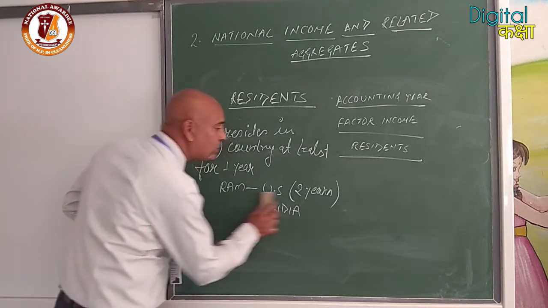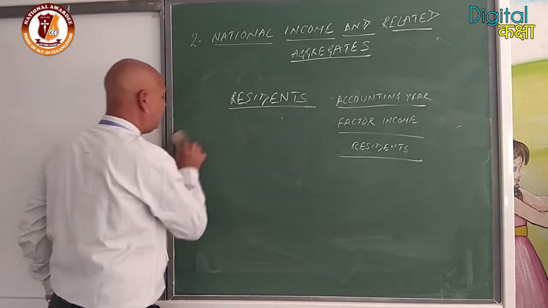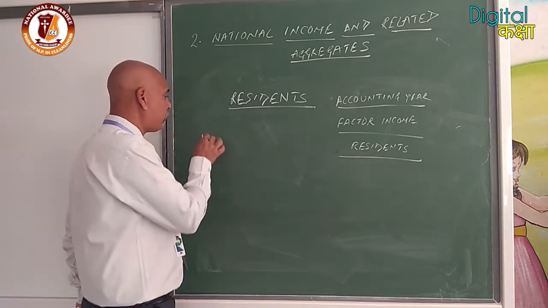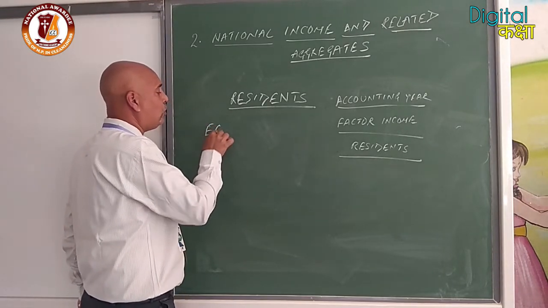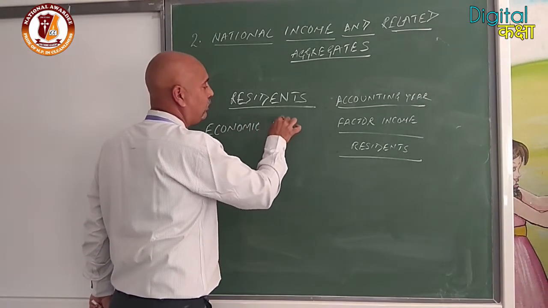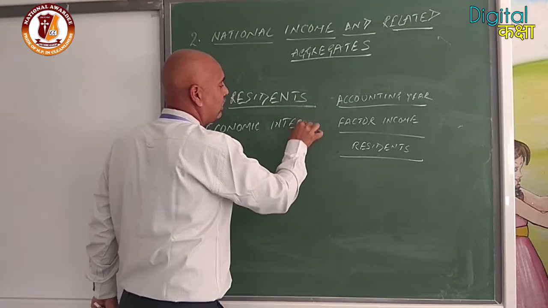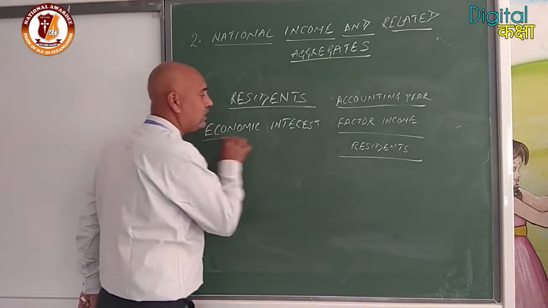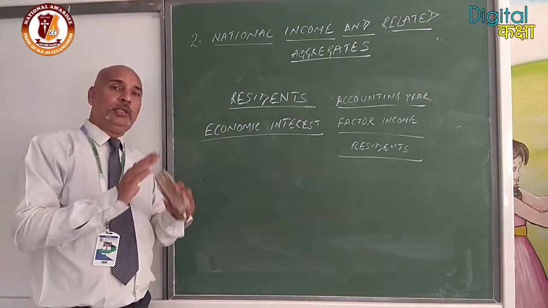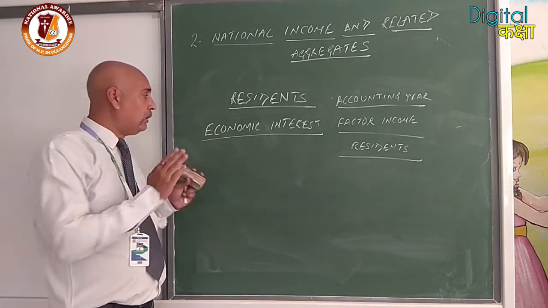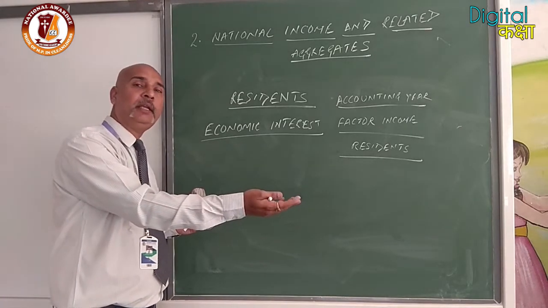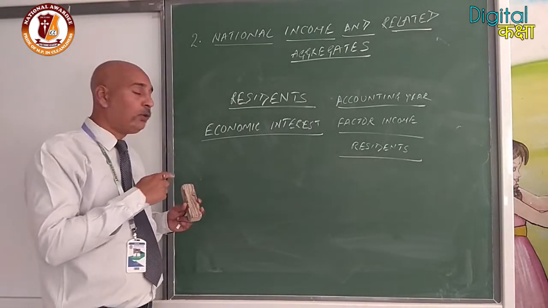And the second clause which is given for the resident is he must have economic interest. Now there is another term which is given here. How can we classify economic interest? A person is having economic interest or a person is not having economic interest. So there is no parameter given in the books or in any part of the syllabus. How can we define whether the person is having economic interest or not? First one is, what is economic interest?